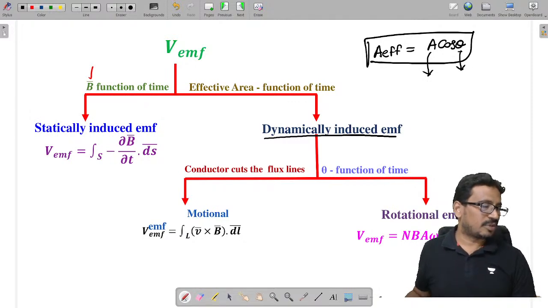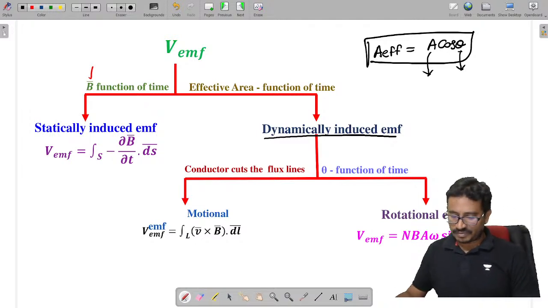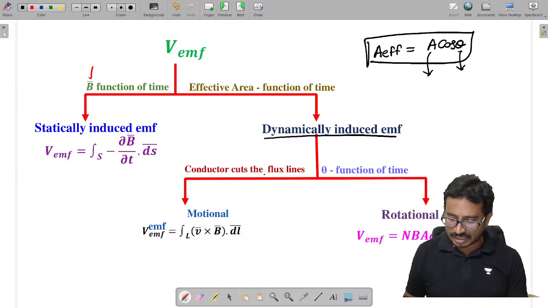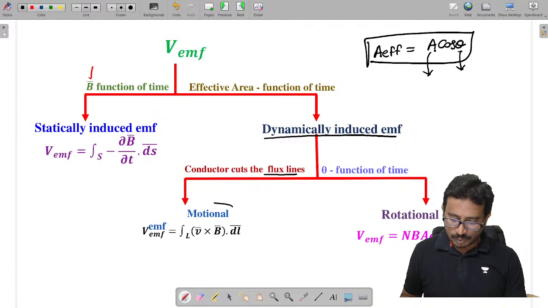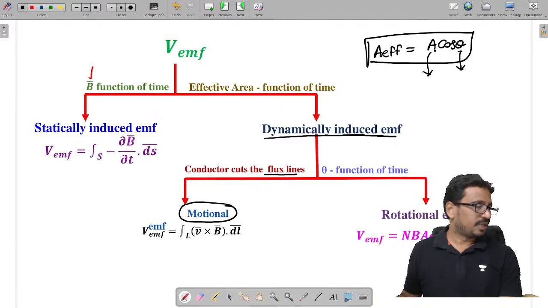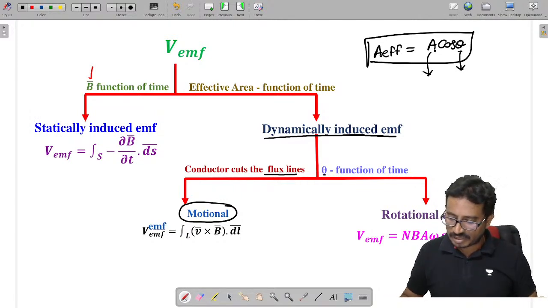So this is called a dynamically induced EMF. If the area changes, we call that a motional EMF, and if θ changes, we call that a rotational EMF.